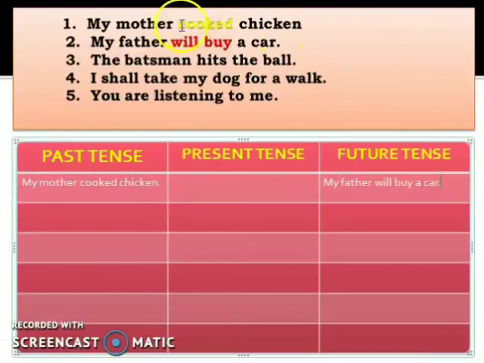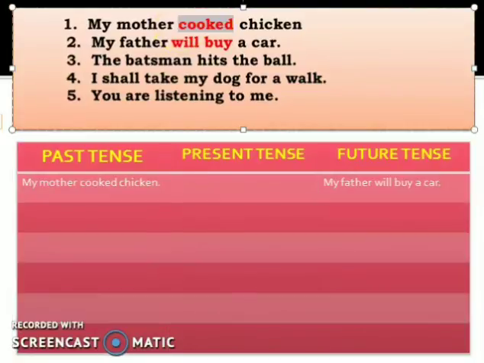Next, go for the third sentence. In the third sentence, the batsman hits the ball. Identify the verb at first. Here, hits is the action. So, the action is telling that this is a regular action. This has not happened in the past or there is no suggestion that it will happen in the future. The batsman currently hits the ball now in the present time.